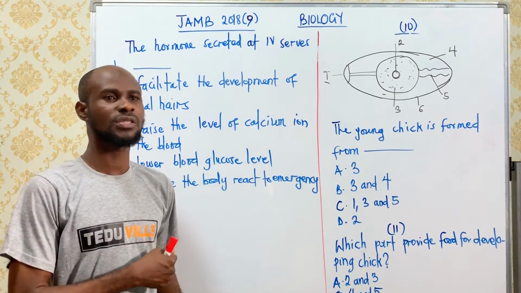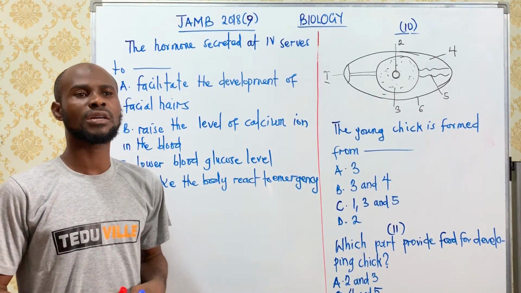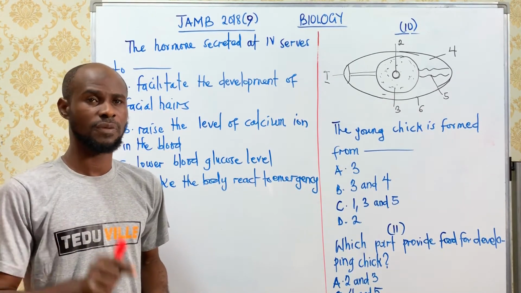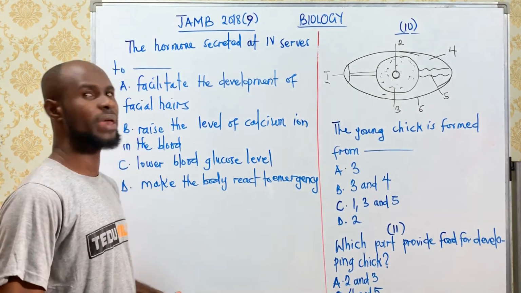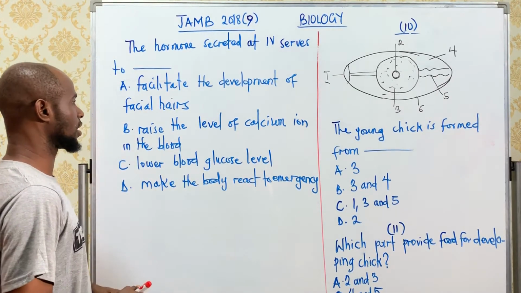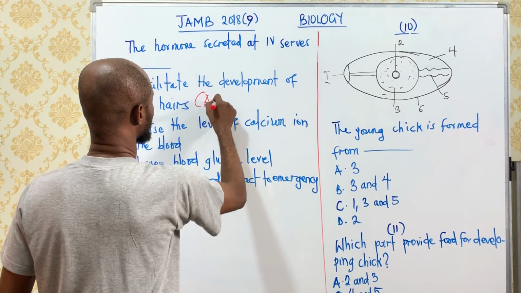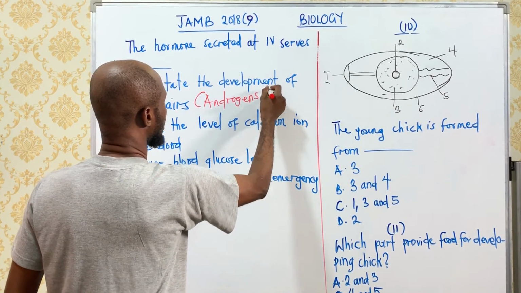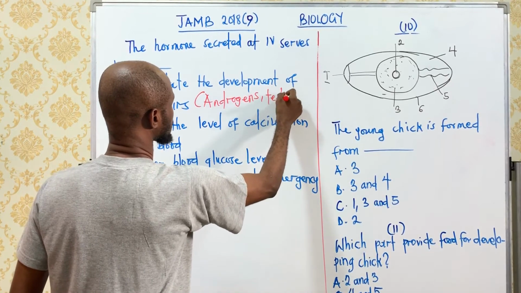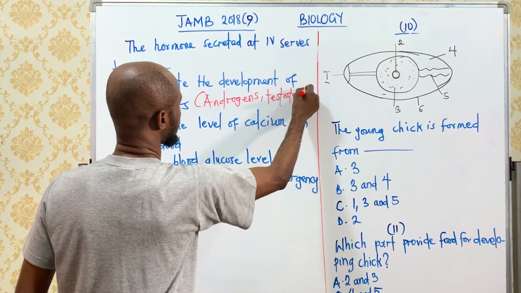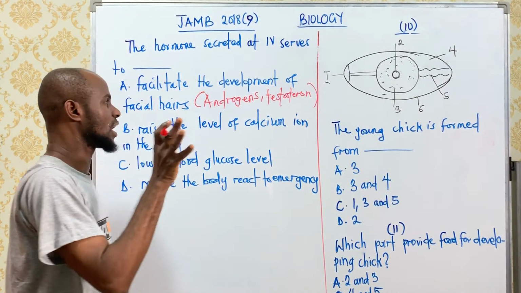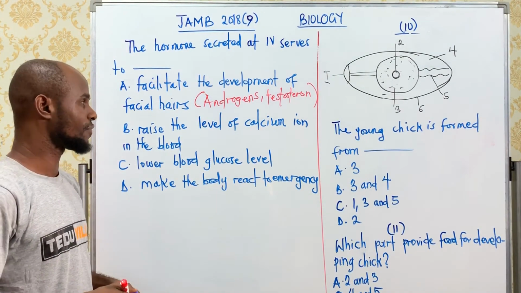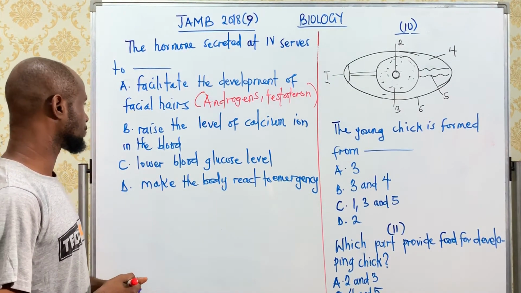Why? Because facial hair is a characteristic of the males, and it is the males that develop facial hair. So we have androgens. Androgen is also called testosterone, and majorly androgens are found where? Are found in the male.